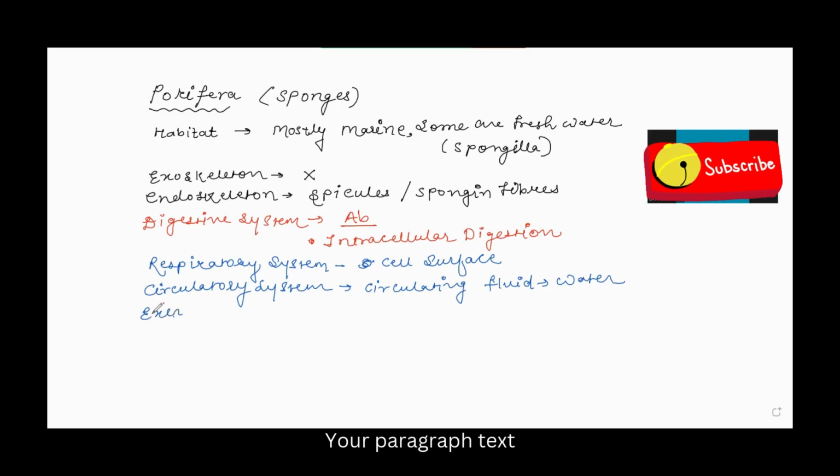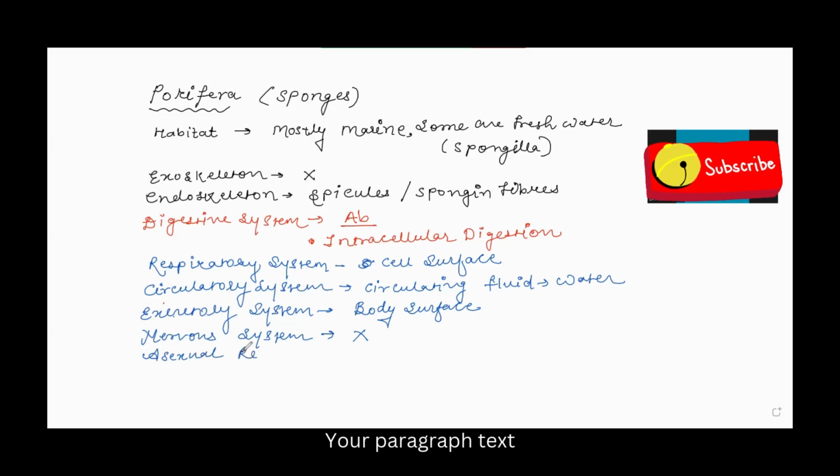Now come to their excretory system. Again, they remove all their nitrogenous waste products via their body surface. Nervous system, next point. Here you can observe there is no nervous system. The nervous system is completely absent. Okay.